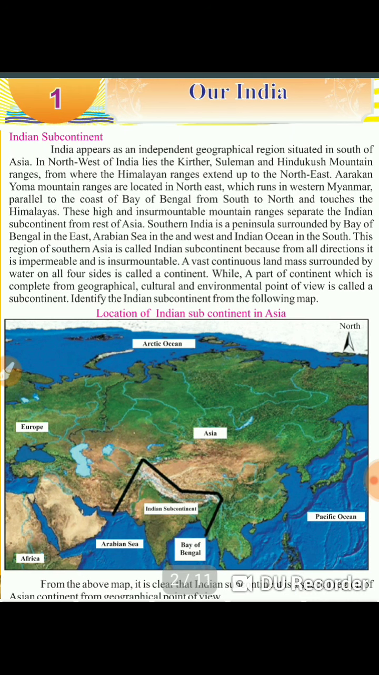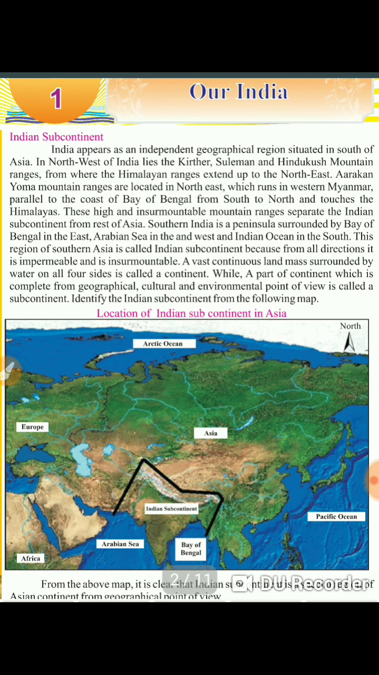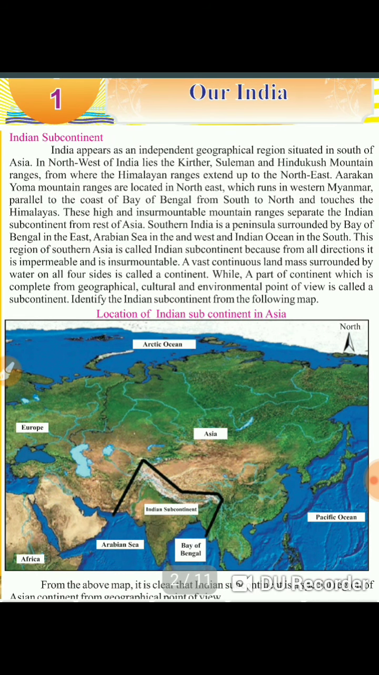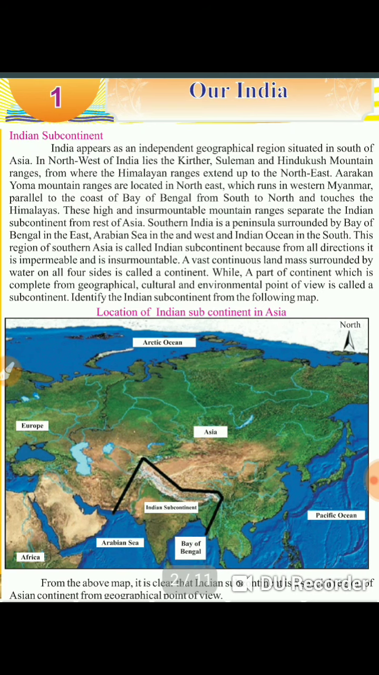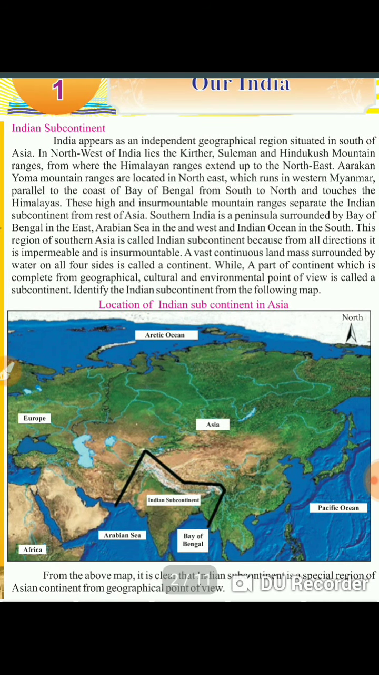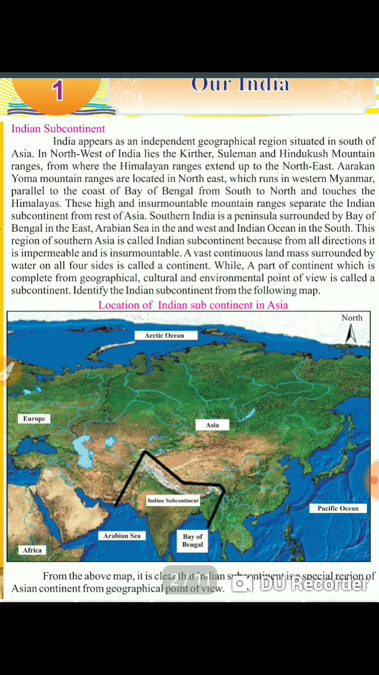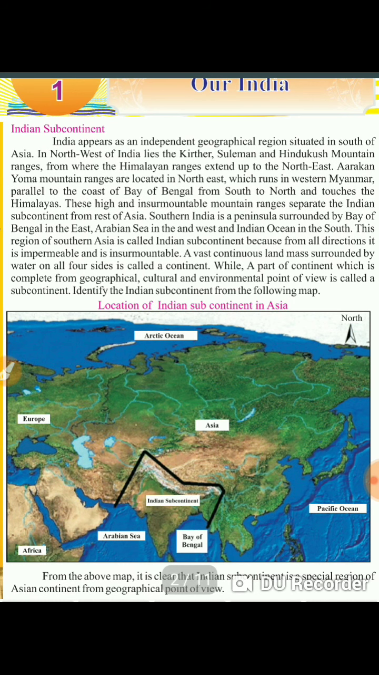Southern India is a peninsula surrounded by the Bay of Bengal in the east, the Arabian Sea in the west, and the Indian Ocean in the south. So first of all we have to find out what is the meaning of peninsula. Peninsula means the landmass which is surrounded on three sides by water. If we are talking about the southern region of India, that is known as the Indian peninsula, because the entire landmass is surrounded by water on three sides.